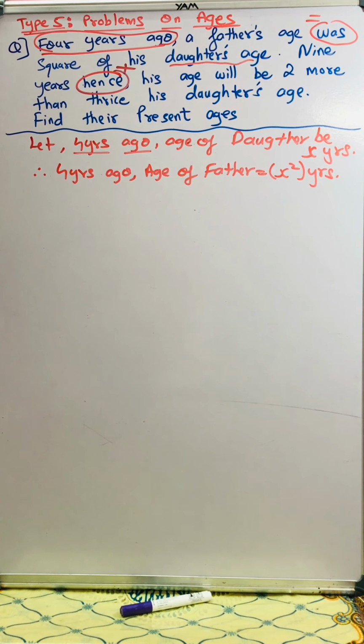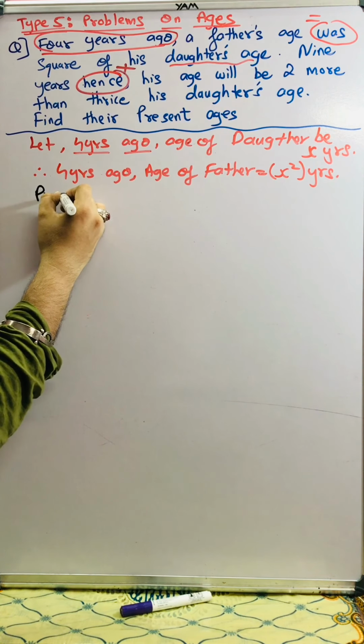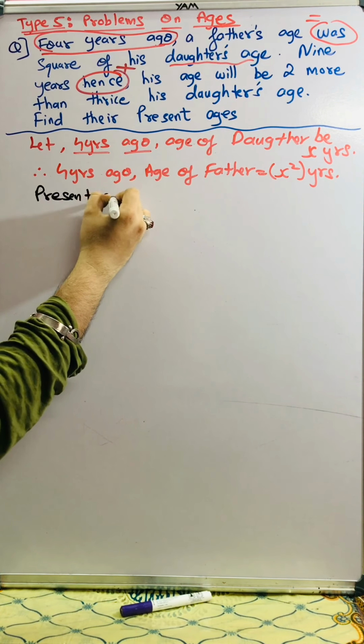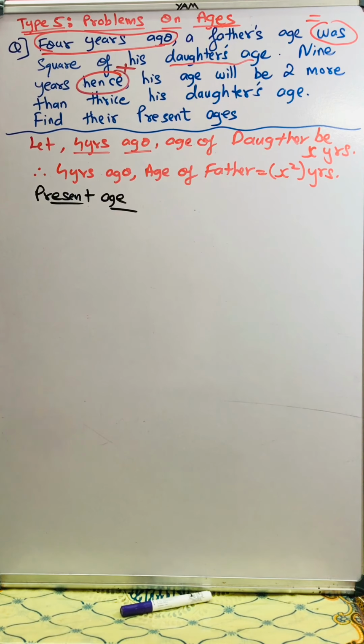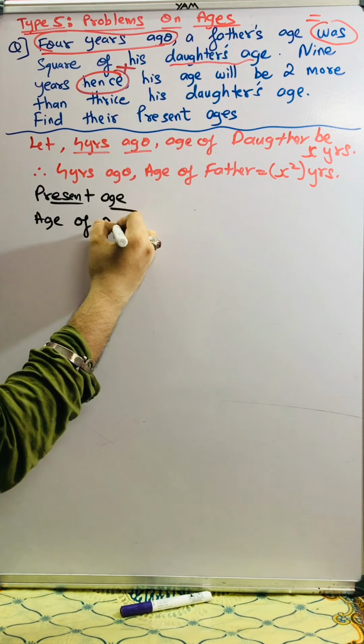So finding out now the present age. I'll write here the title, present age. Okay, so I have given a title over here, present age. Age of daughter.